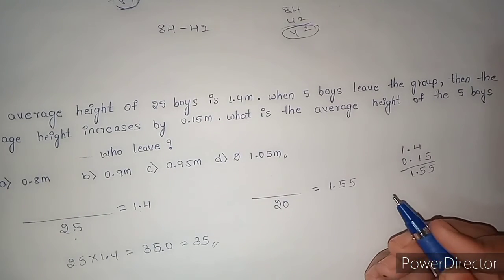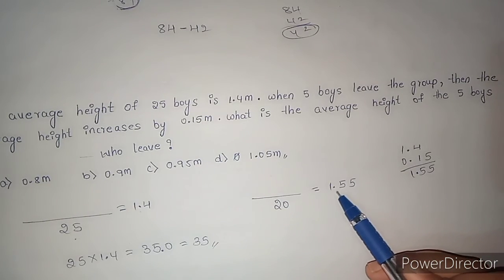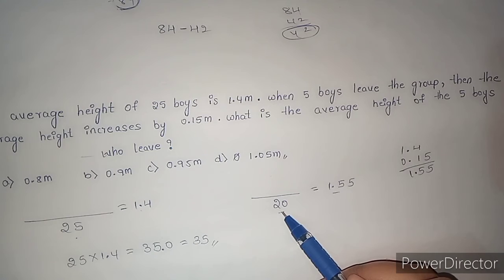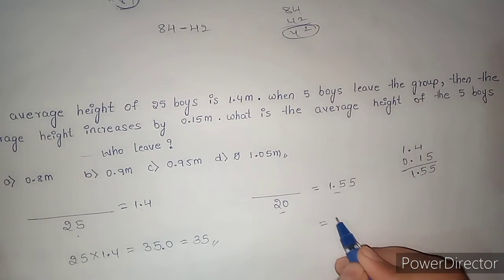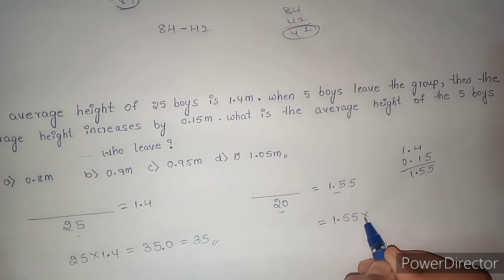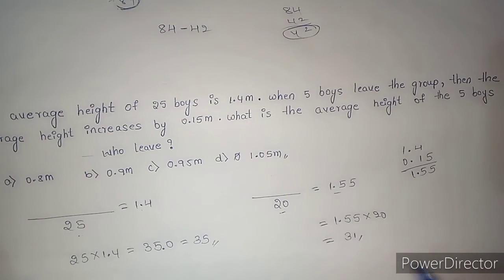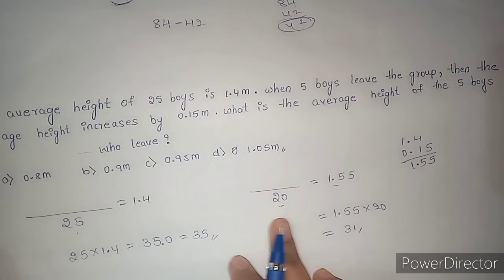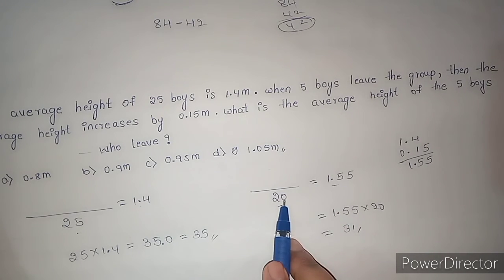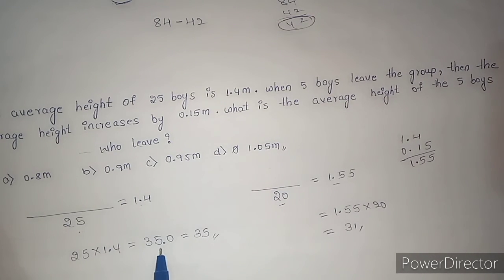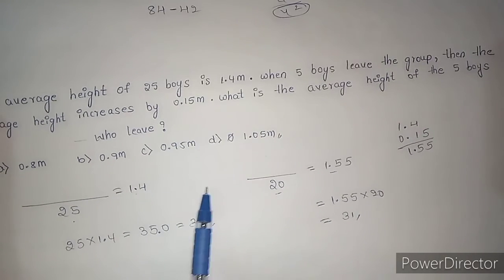Then I will get 1.55. Here our new average when 5 boys leave the group, that is the average when 20 boys are there, is 1.55. When I multiply 1.55 into 20, I will get 31. This is the sum of height when 20 boys are in the group, and 35 is the total height when 25 boys are in the group.